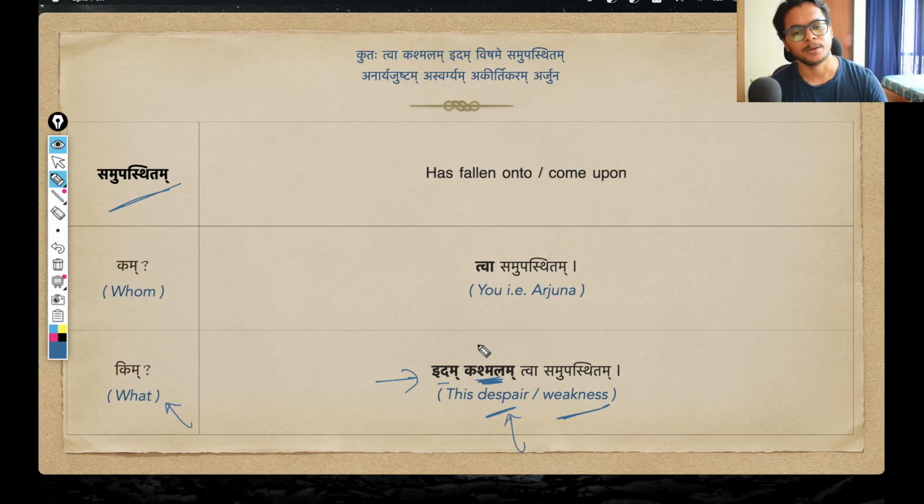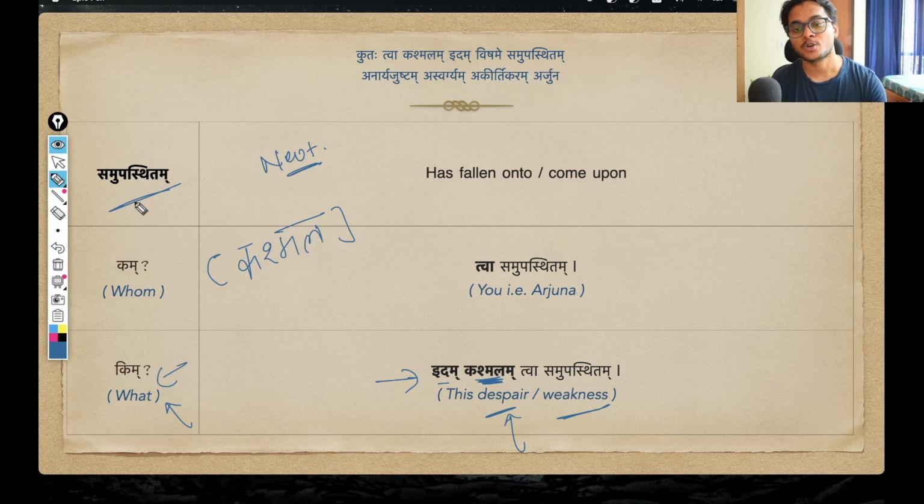That is kashmalam. This is obviously coming from the pratipadik kashmala. And this is a neuter gender pratipadik. Now see that this kashmala, this despair here, is the karta, because samupastitam is a verb based adjective that still shows some characteristic of a verb.